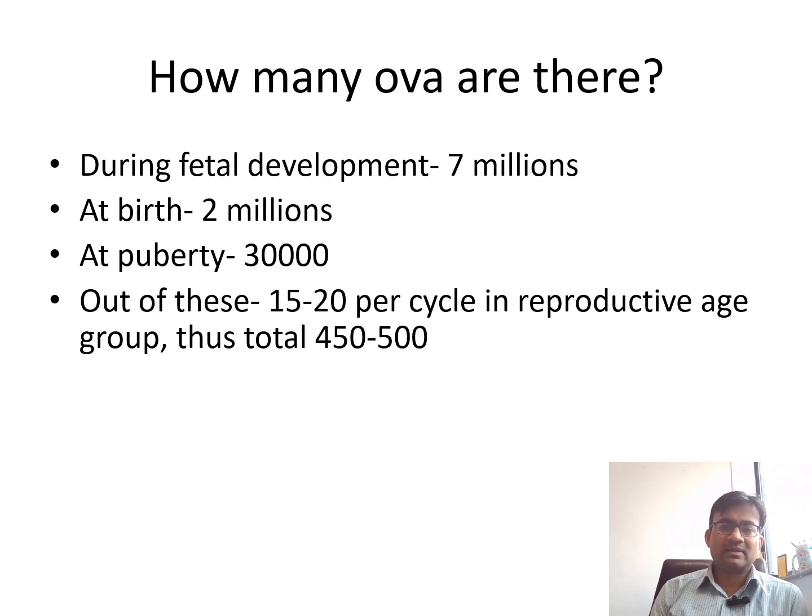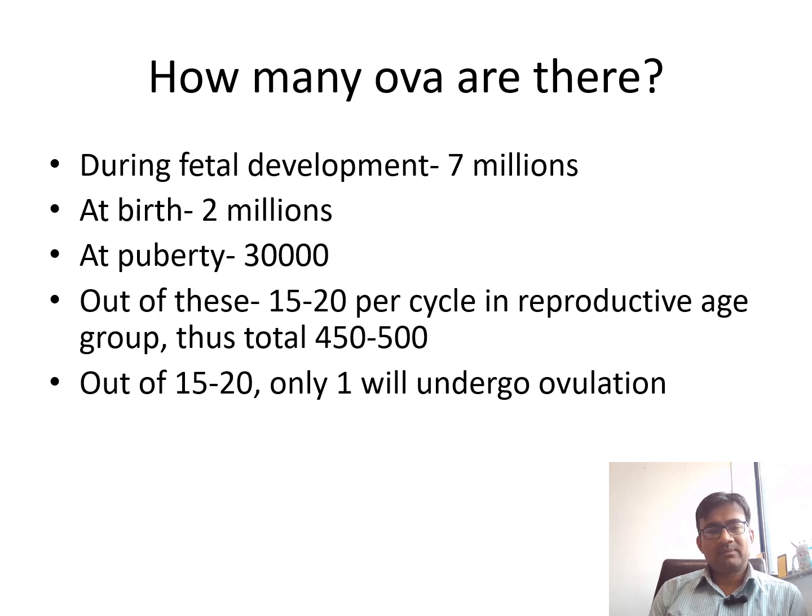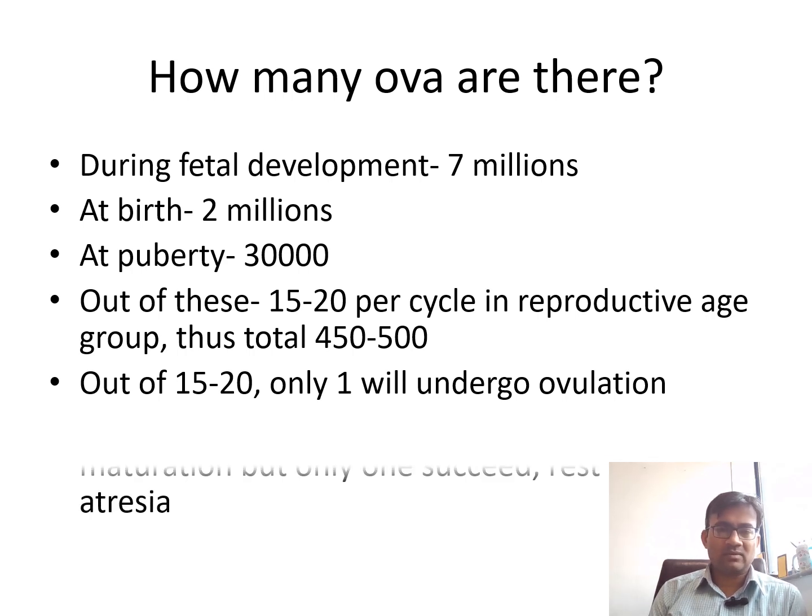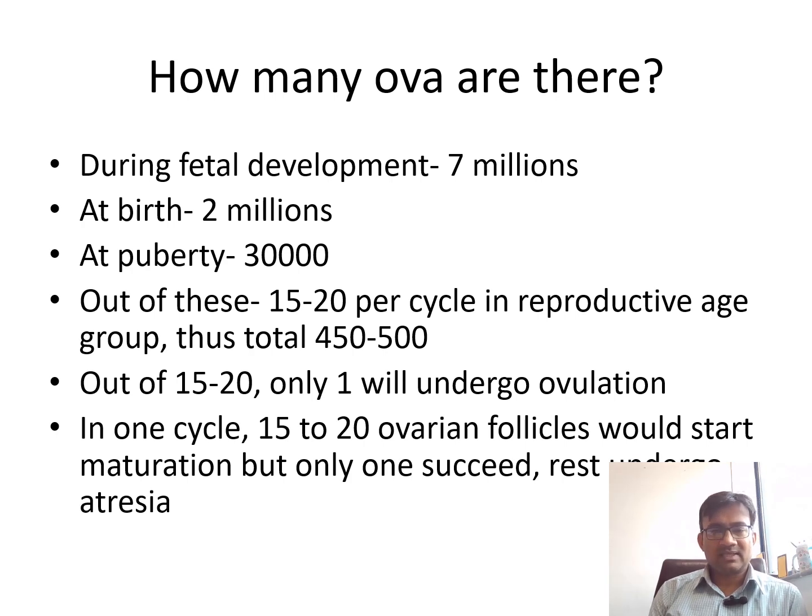If you take approximately 30 years of reproductive age, it will be around 450. Then per cycle, out of 15 to 20, only one is going to undergo ovulation. So in one cycle 15 to 20 ovarian follicles would start maturation, but only one would succeed and the rest undergo atresia.